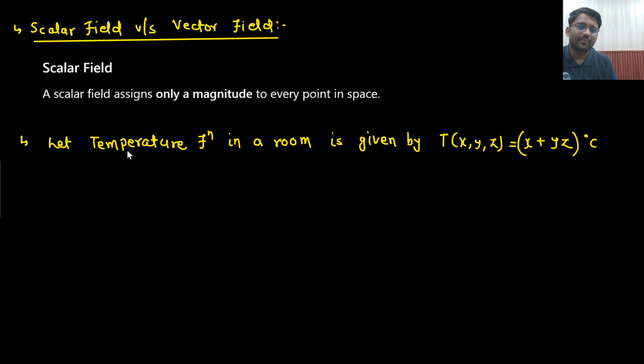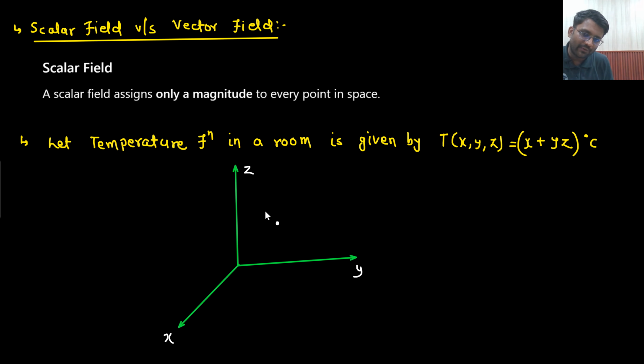That means the temperature function in a room is given by x plus yz degree Celsius. What does that mean? Let's just say this is your room. The coordinate system is nothing but your room. So in your room at coordinate 1, 1, 1, what is the temperature? At this coordinate the temperature is 2 degrees Celsius.